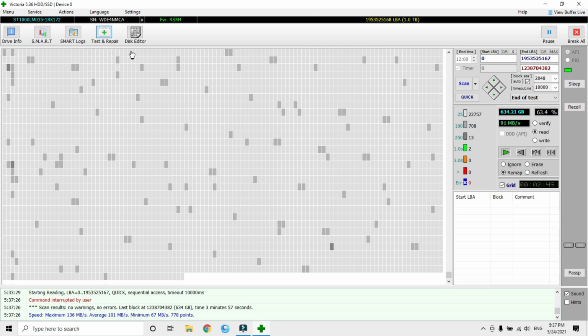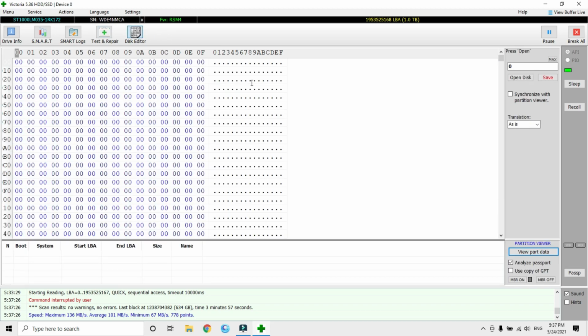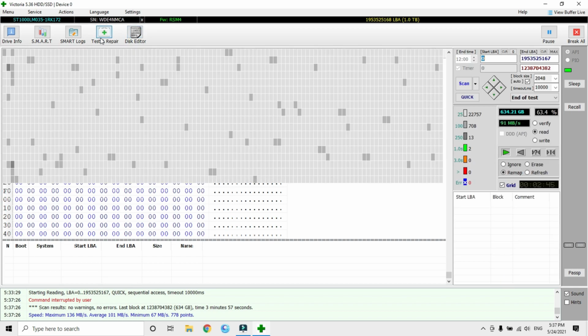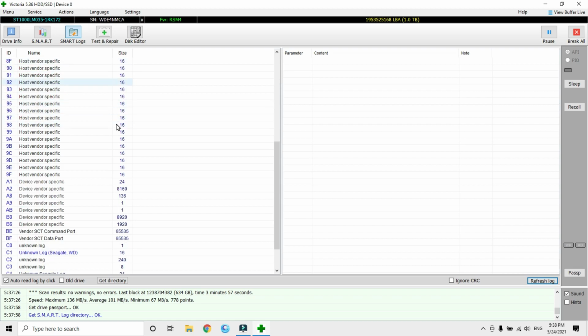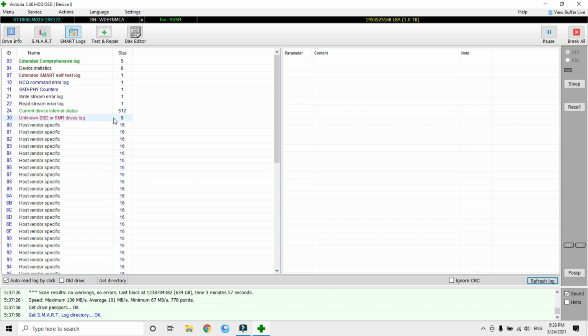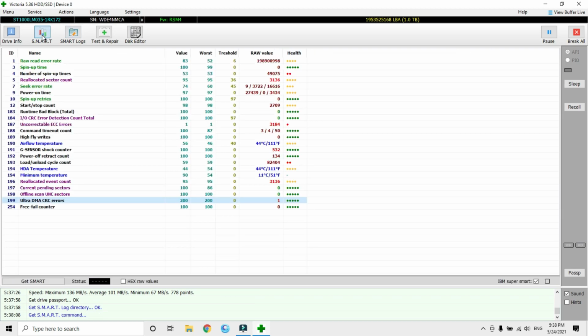You can see the SMART logs here, and the SMART data. I think you got how to repair a hard disk which is dying.